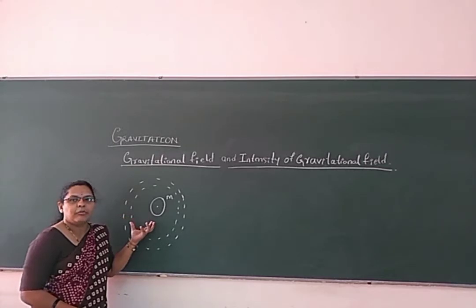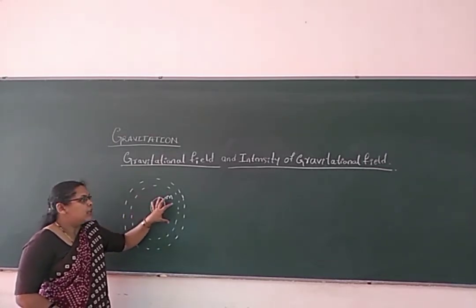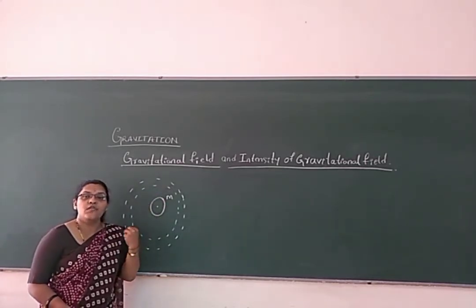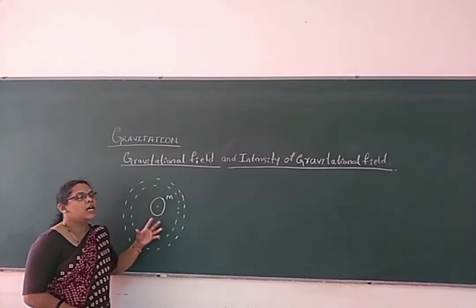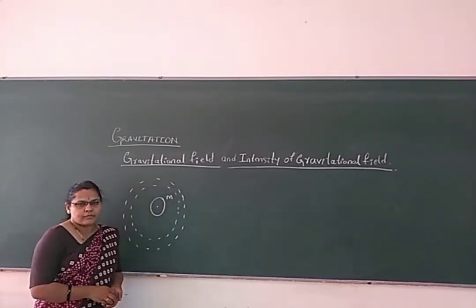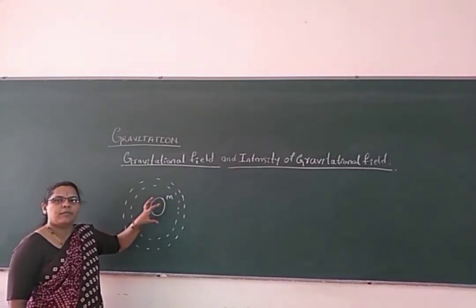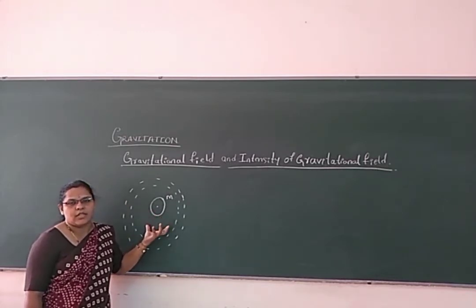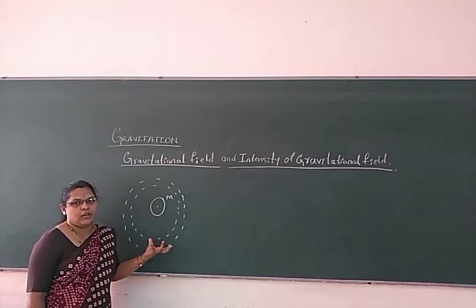So that is nothing but any considered body, and the space around that body experiences the gravitational force of attraction. That field or that space we call a gravitational field. Whatever may be the considered mass, it is experiencing the gravitational force of attraction.